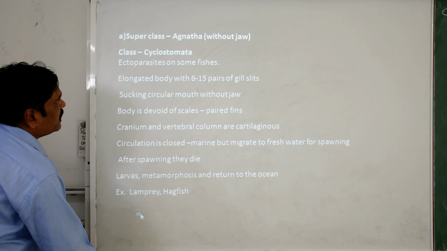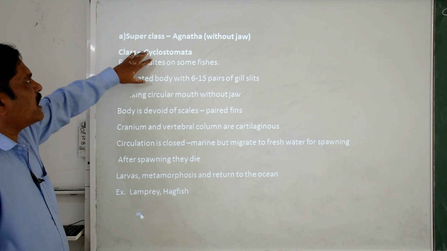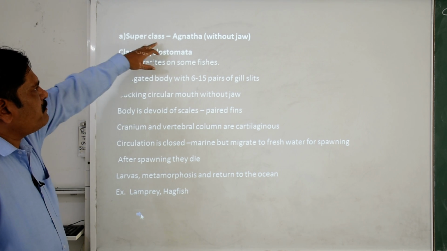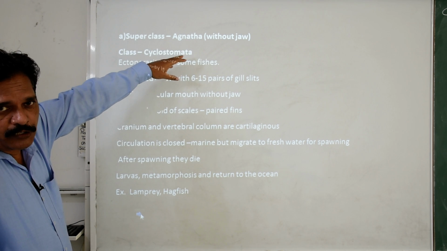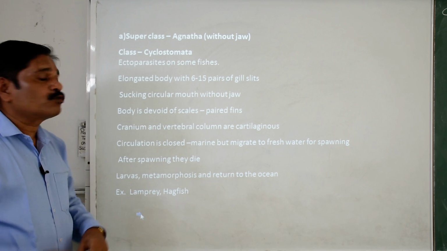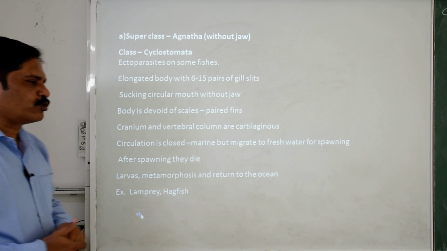Clear? Then when we talk about the superclass, the first superclass is the Agnatha and the second is the Gnathostomata. A means absent and Gnatha means jaw. So these jawless animals are kept in which superclass? That is the Agnatha. It has different classes, like the Cyclostomata.